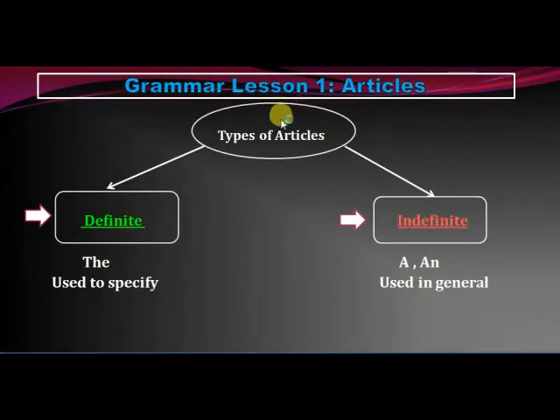Articles are of two types: one is the definite articles and the second is the indefinite. The definite article is the, and the indefinite articles are a and an. Definite means a specific thing. We are talking about something specific. It is used to specify an object or a person. And the indefinite is that which is used generally.